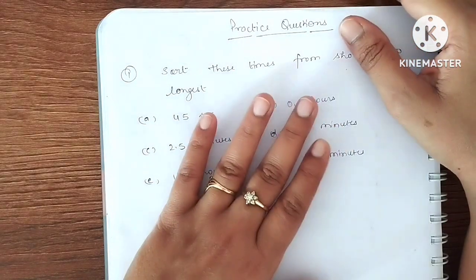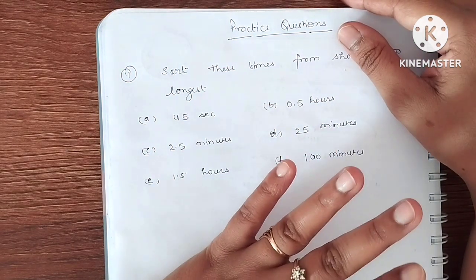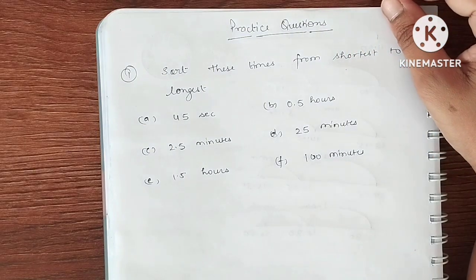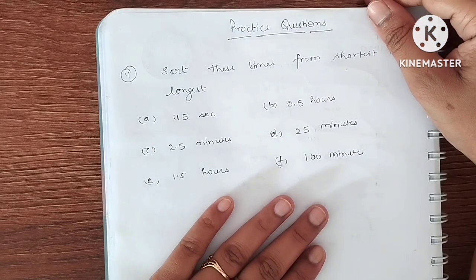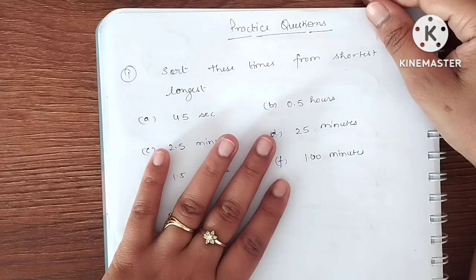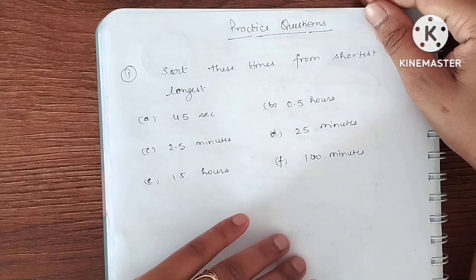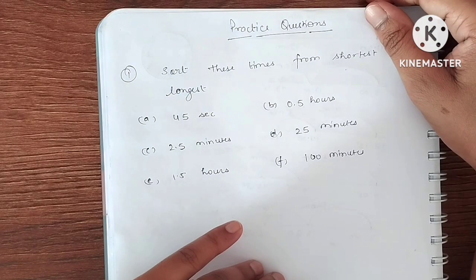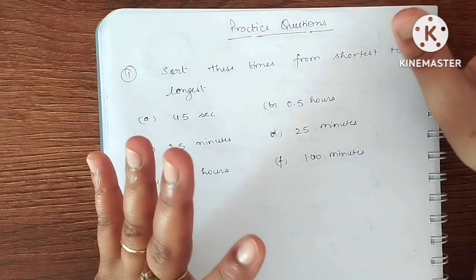Now we will practice the questions so that we will understand whether we know the concept or not. Clear? Now, if these concepts are clear to you, start doing this question. You will pause the video, do the question, then check whether your answer is correct or not. If it is wrong, then see the solution and learn. That is the only way to check your journey of time.